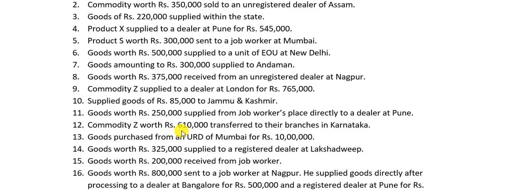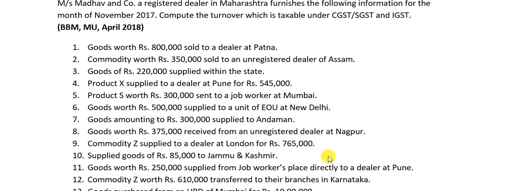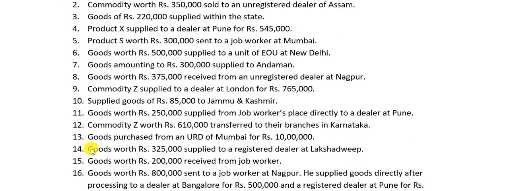Commodity Z worth rupees 6,10,000 transferred to their branch in Karnataka. So 6,10,000, where is it being transferred? From Maharashtra to Karnataka, interstate transfer. So we will have to take that amount. Goods purchased from an URD. URD, I have intentionally given this word. Many of you don't understand what is it. It is nothing but unregistered dealer.